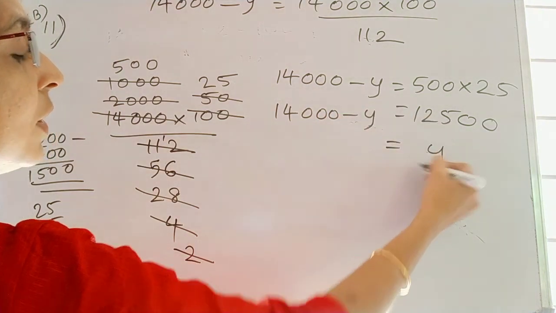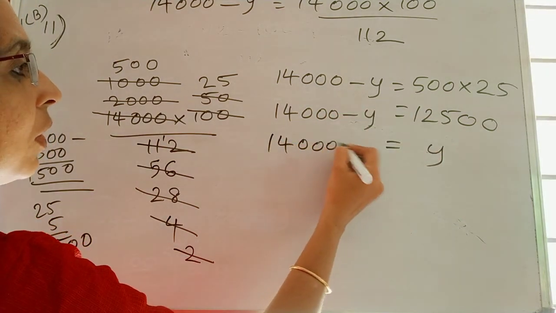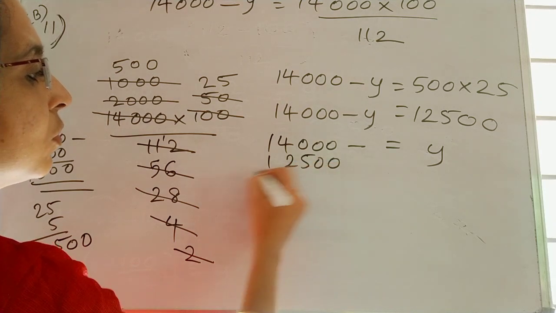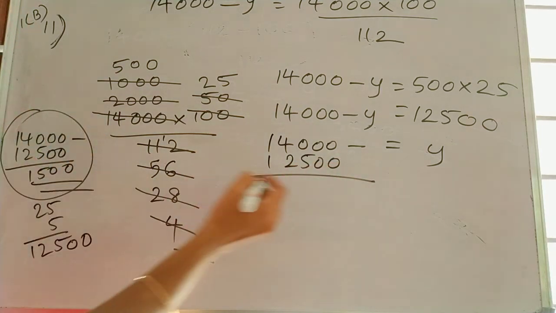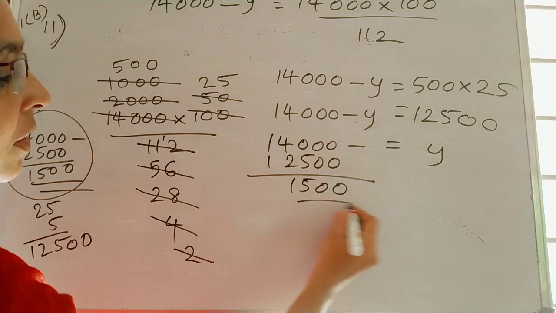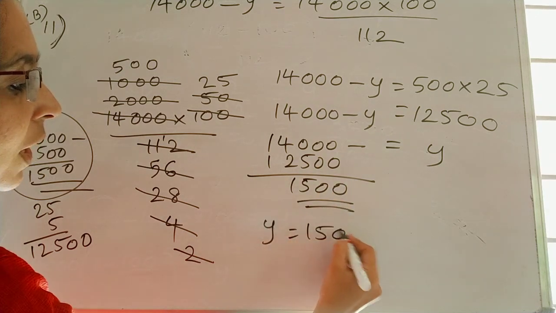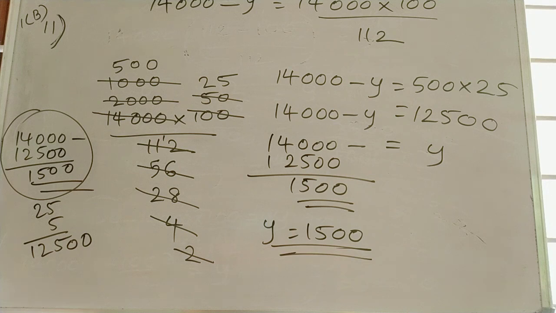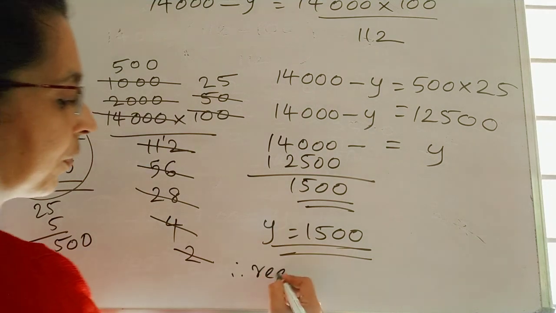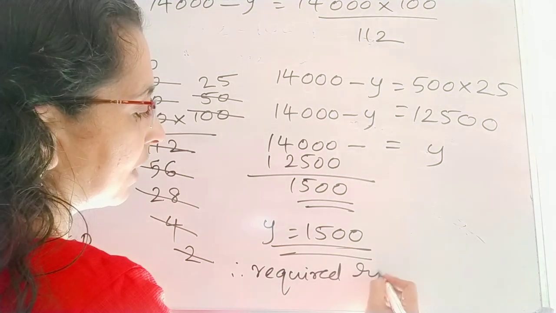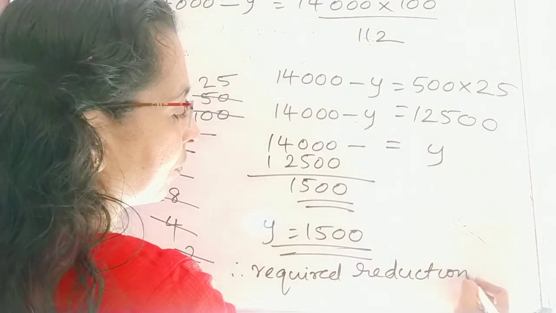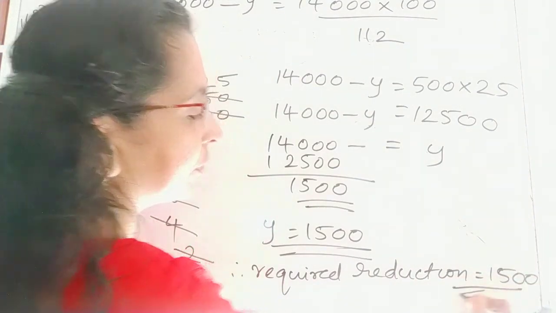So 14,000 minus Y is 12,500. We can take this Y to the right side. So 14,000 minus 12,500 is what? 1,500. So Y is equal to 1,500. That is the reduced price. So the required reduction is equal to 1,500. Okay.